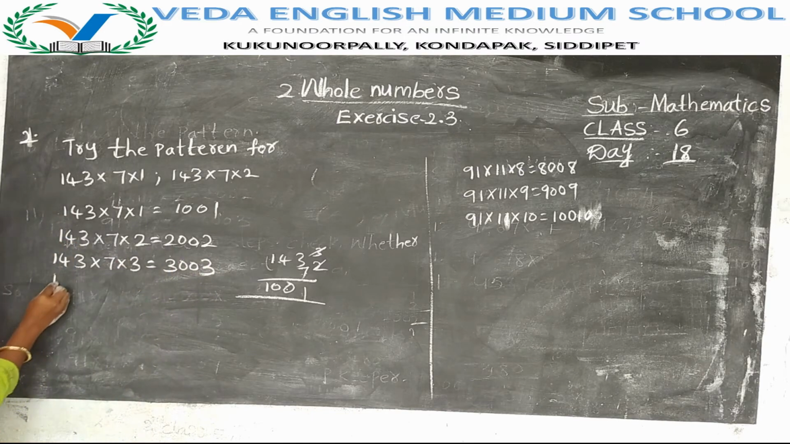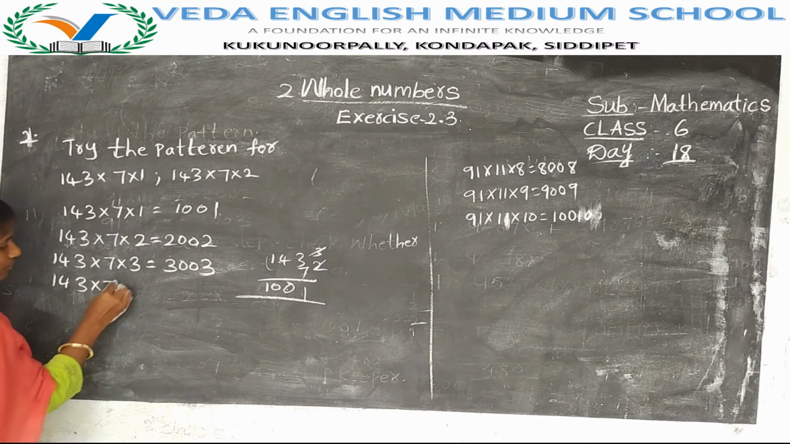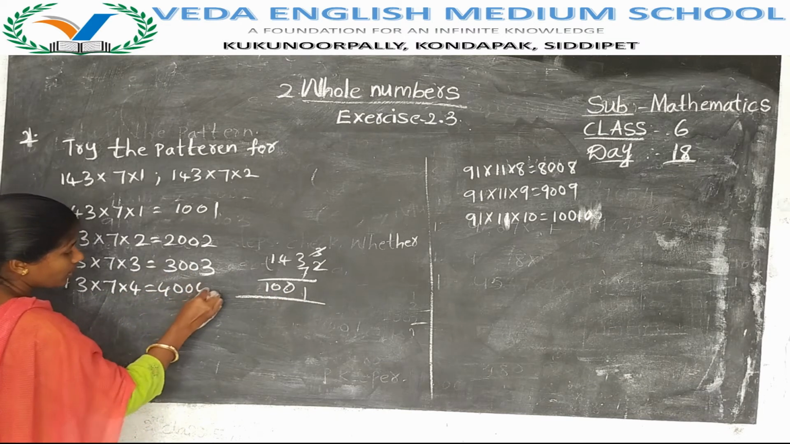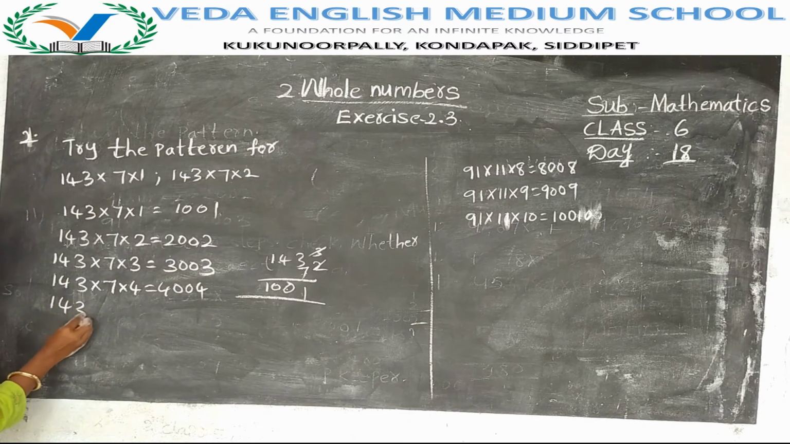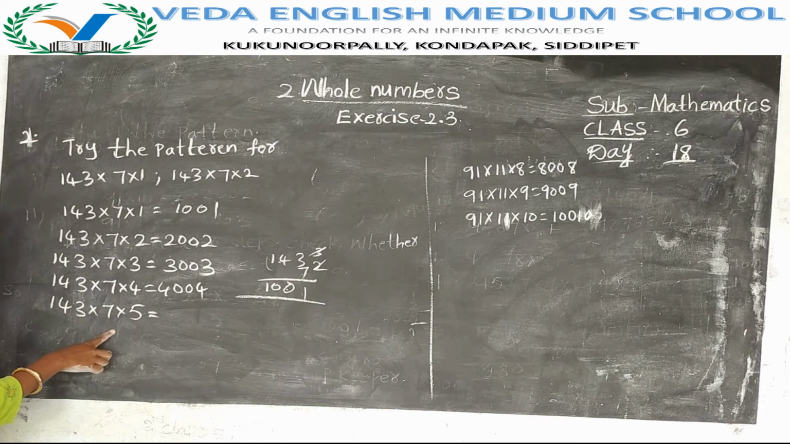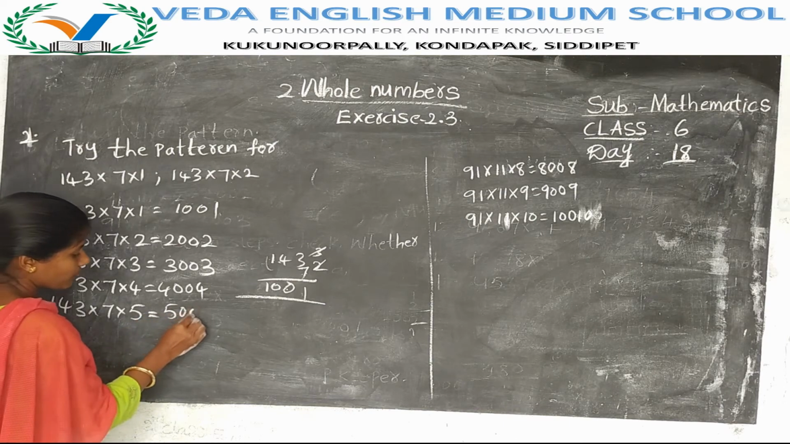Next, 143 into 7 into 4. 143 into 7 is 1001. 1001 into 4 is 4004. Next, 143 into 7 into 5. 143 into 7 is 1001. 1001 into 5 is 5005.